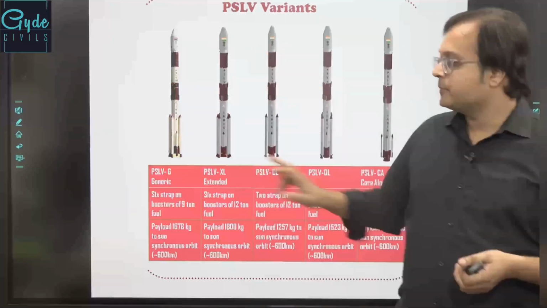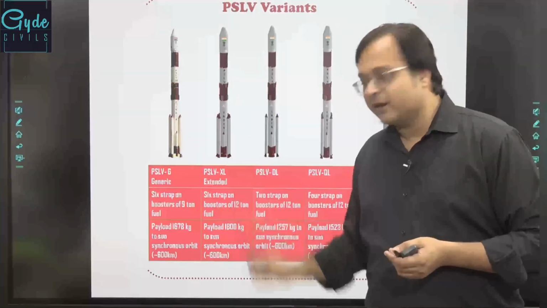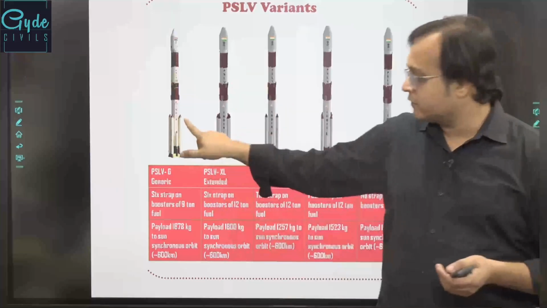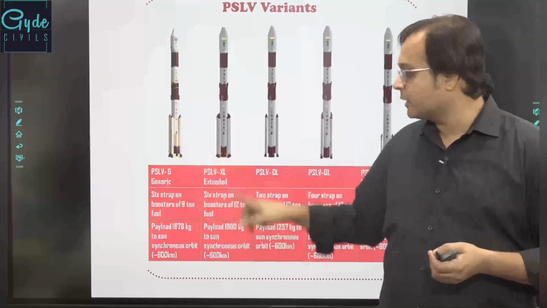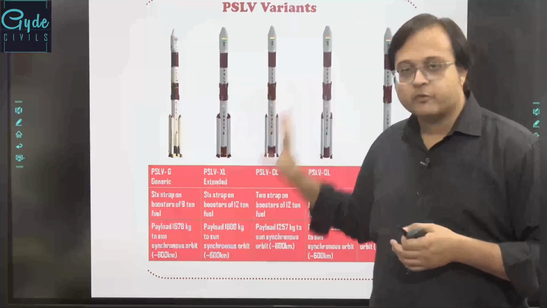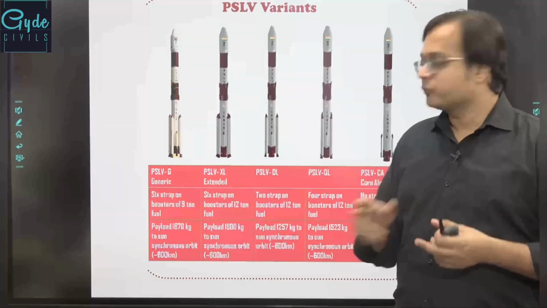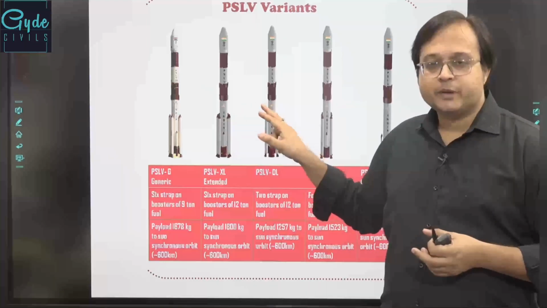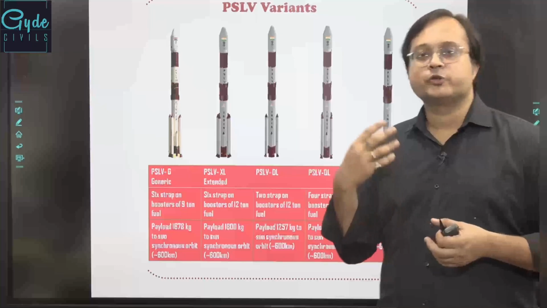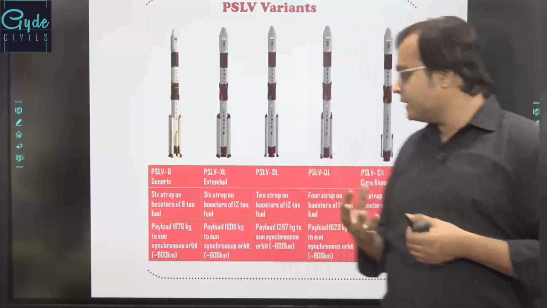The second one is PSLV XL, or the extended version, where the strap-on boosters are elongated. Now this is not the 9-ton strap-on booster, this becomes the 12-ton strap-on booster, which is being involved with the core motor over here. So it becomes a 12-ton PSOM which is being taken up in XL. So the launch capability and launch duration also increases over here with XL.